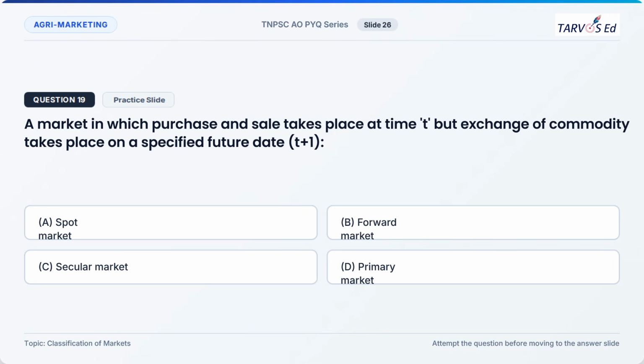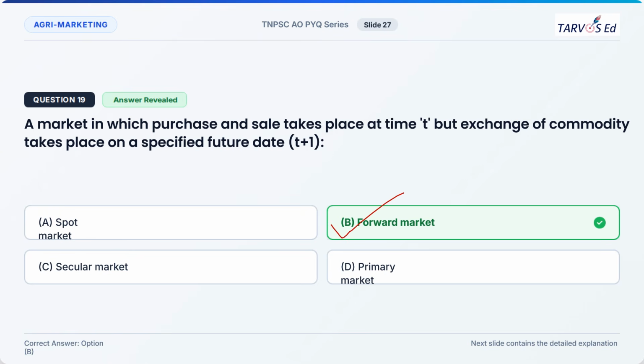So next question is question 19. A market in which purchase and sale takes place at a time t in the present time, but physical exchange of the commodity takes place on a specified future date t plus 1. Options are spot market, forward market, secular market, primary market. So the correct option will be option